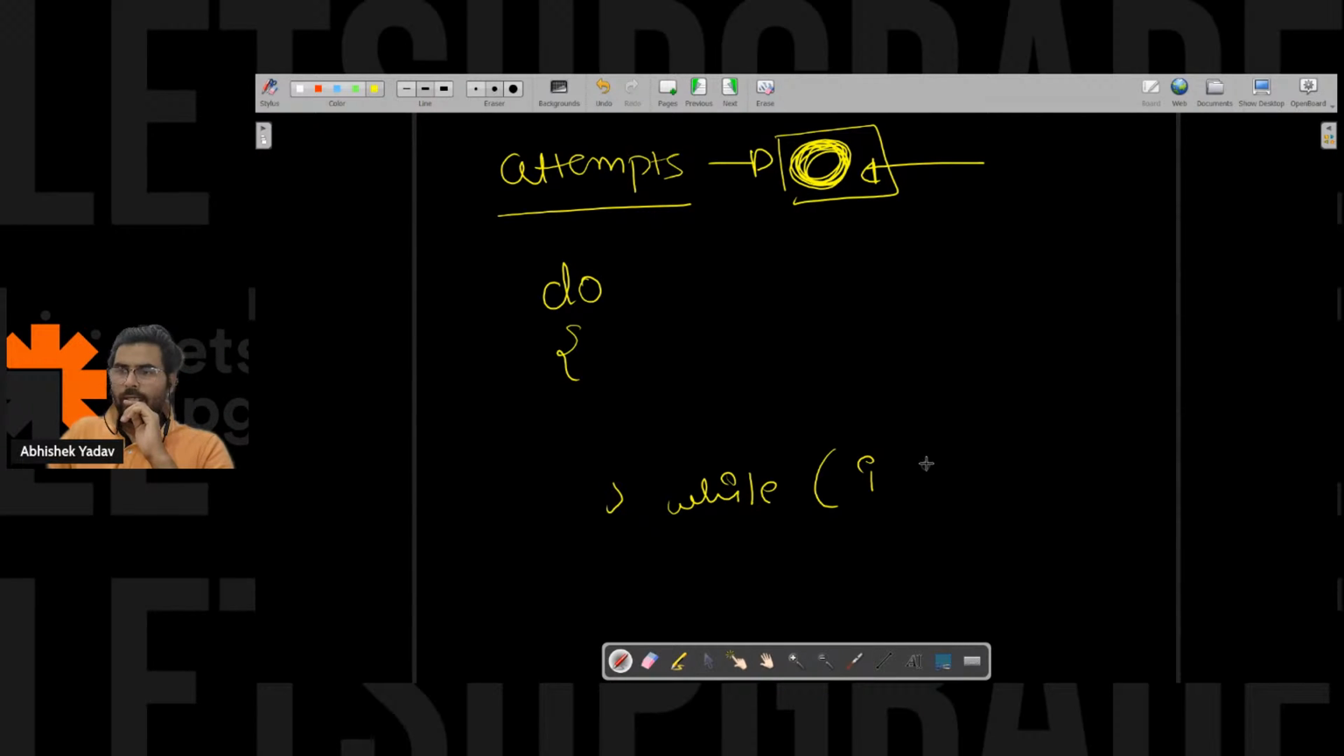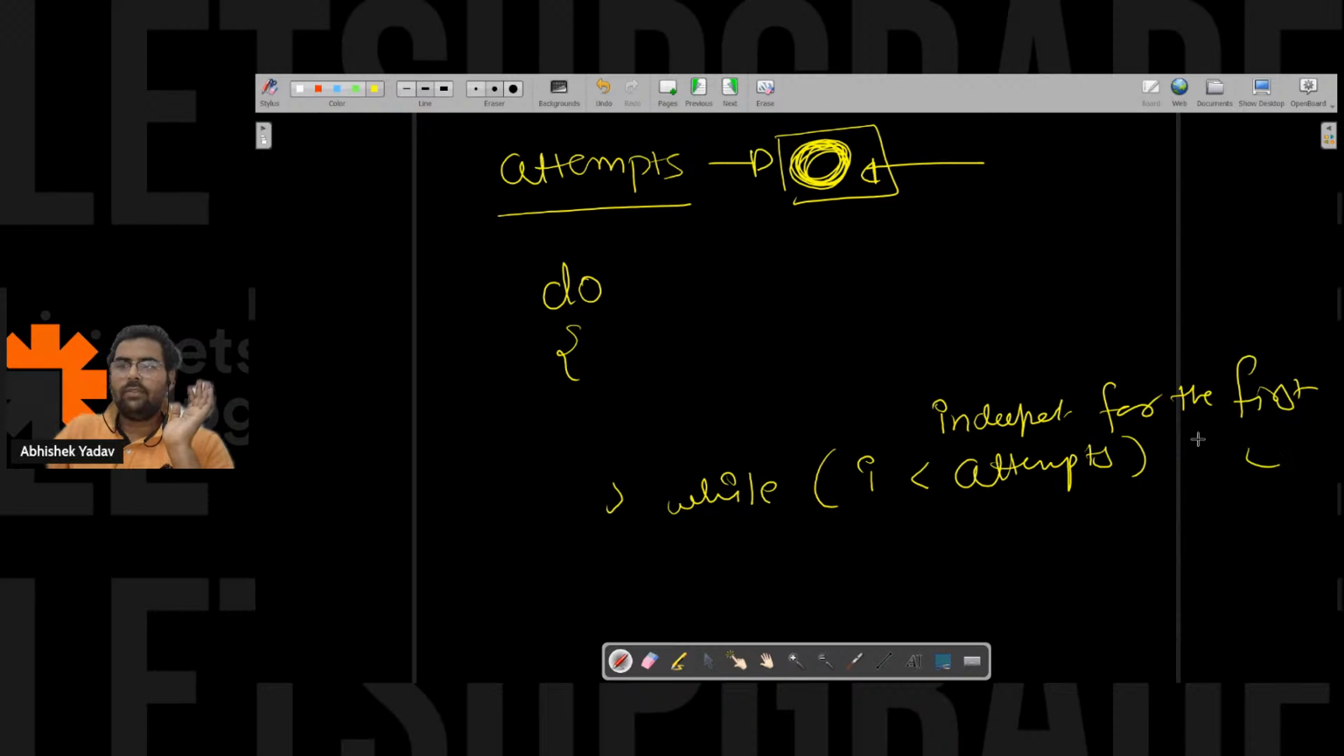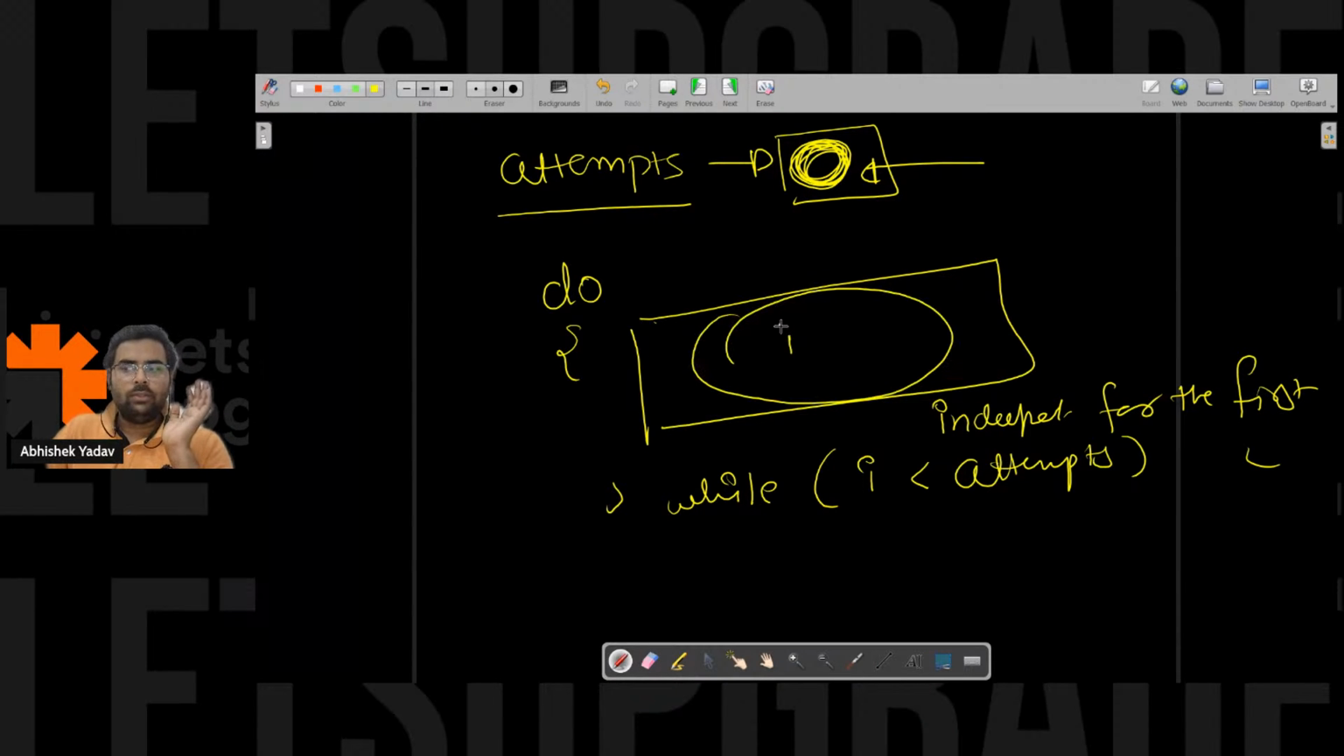I have the value of I here, and here I is less than attempts. So here what I want, irrespective of the attempts, independent of the attempt, for the first time, I have to take the input or process from the user. So here a while loop is more feasible. Let's try to code that part, then you will get a clear understanding.